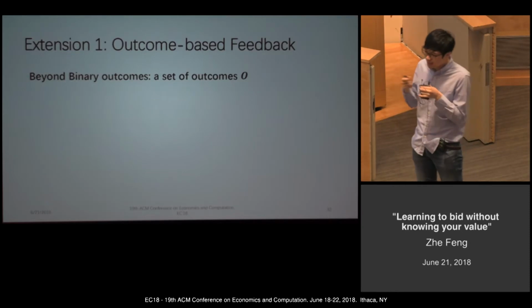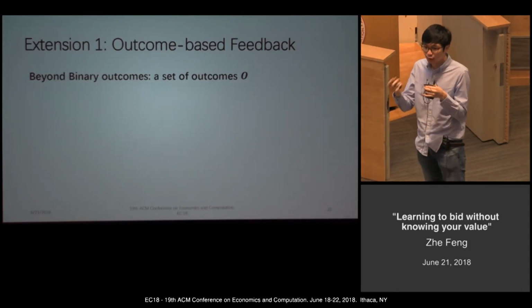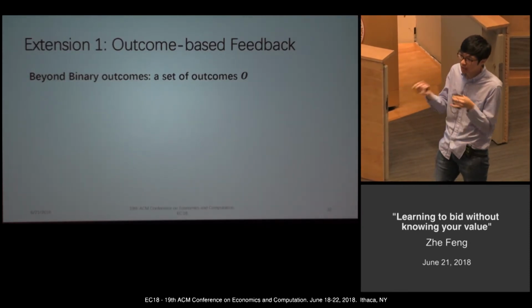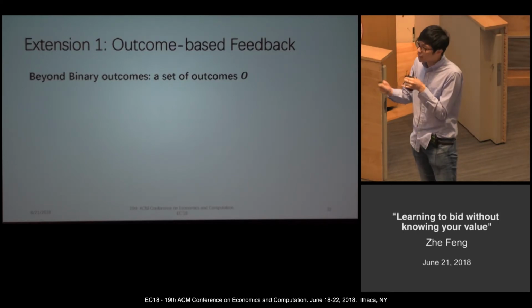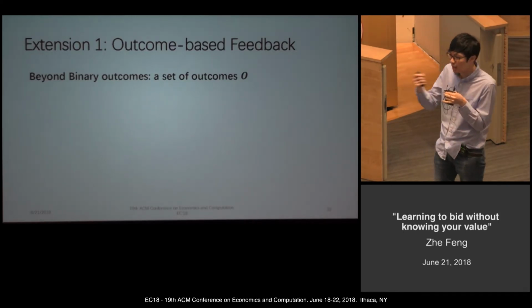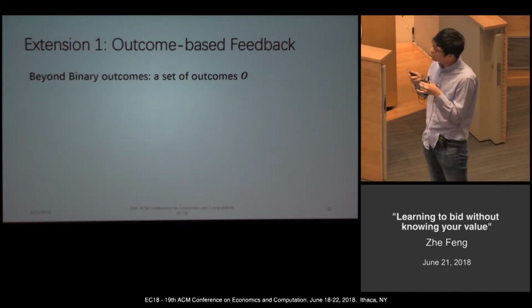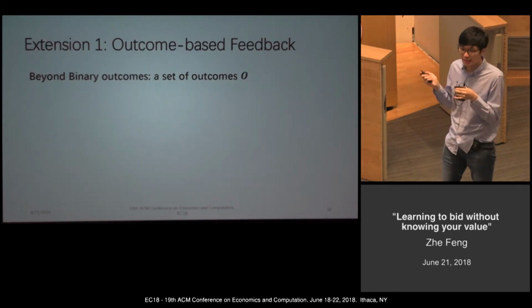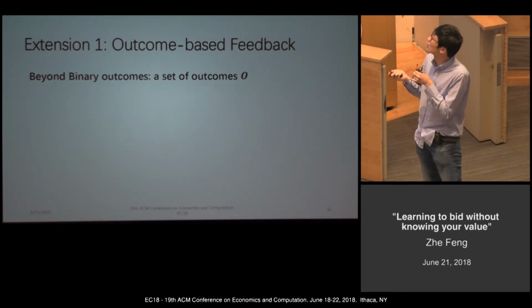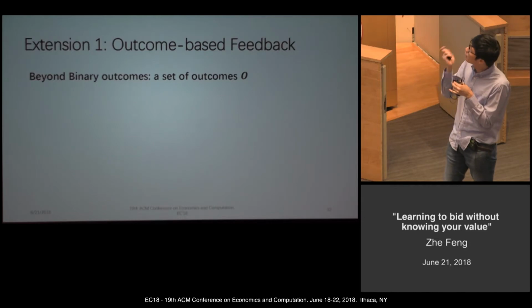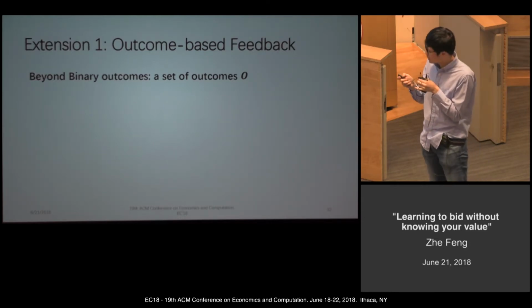So currently everything is good if we only have two outcomes, that is, win or not win. But actually, in a lot of different auction settings, there are multiple outcome cases. So we can generalize our setting to handle this multiple outcome case. We call it the outcome-based feedback setting.